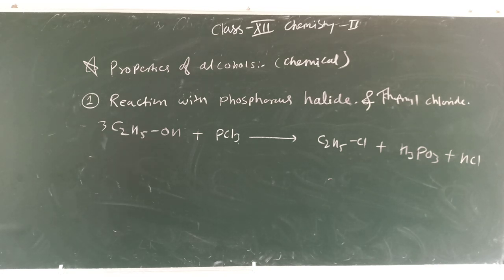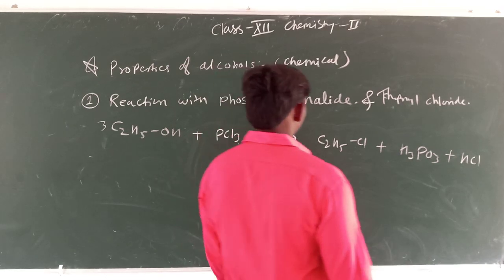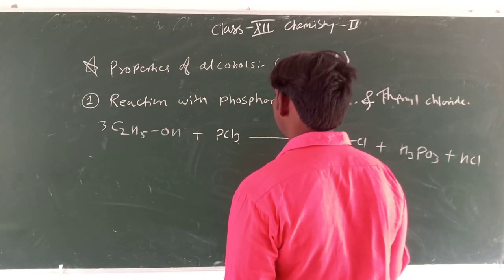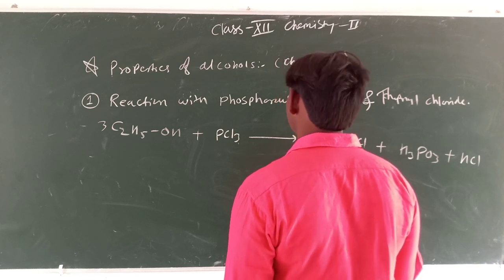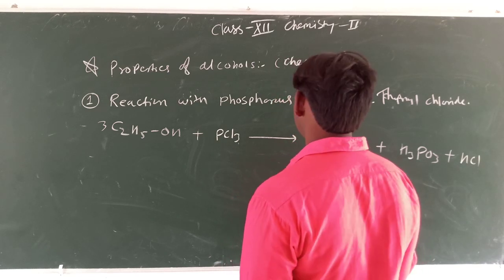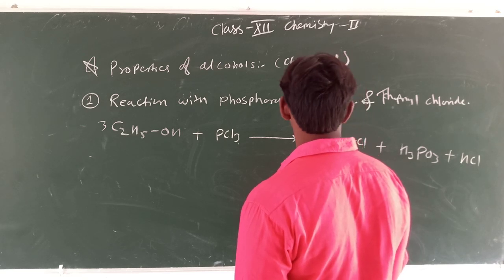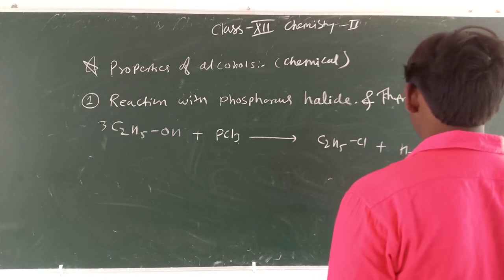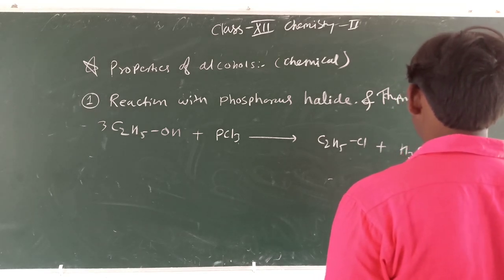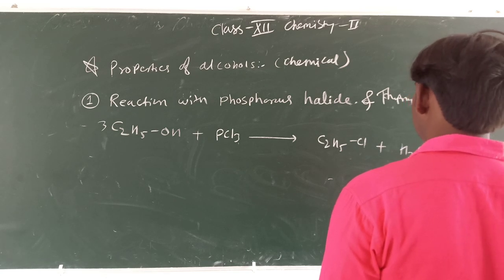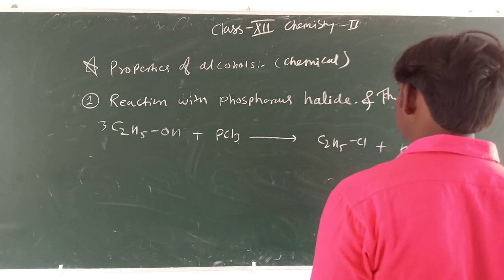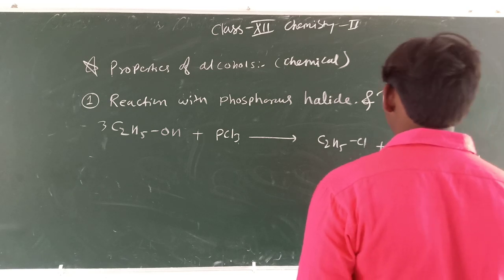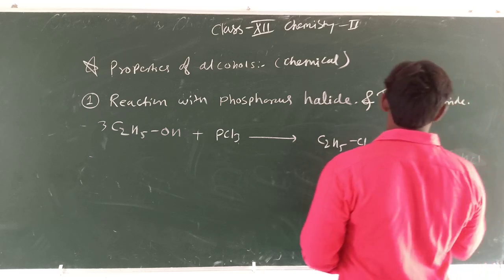Here I can take 3. Sorry students, this is not HCl.